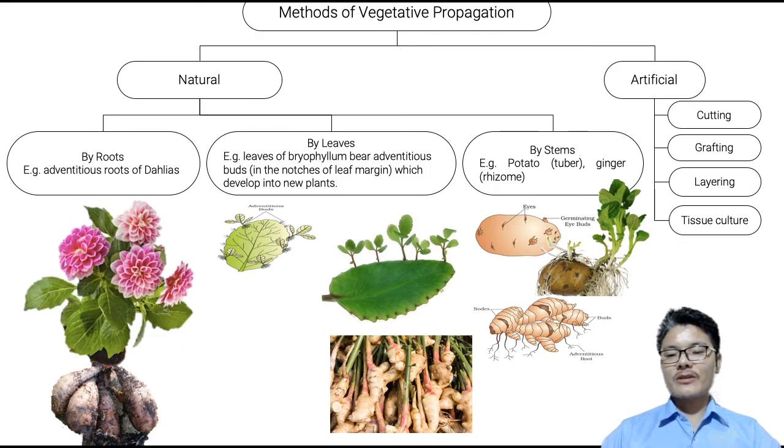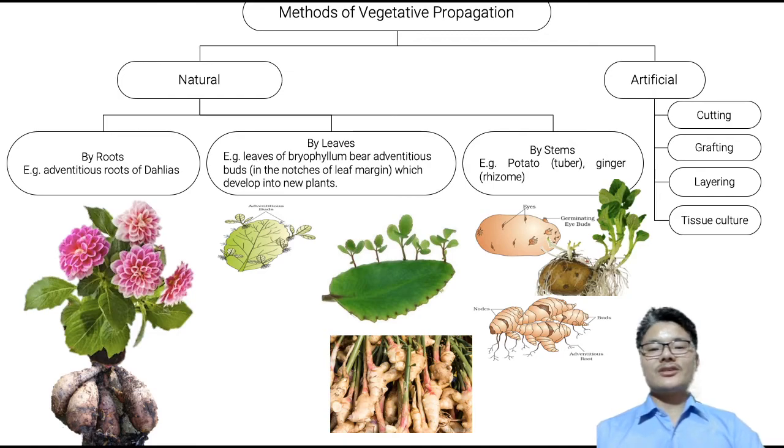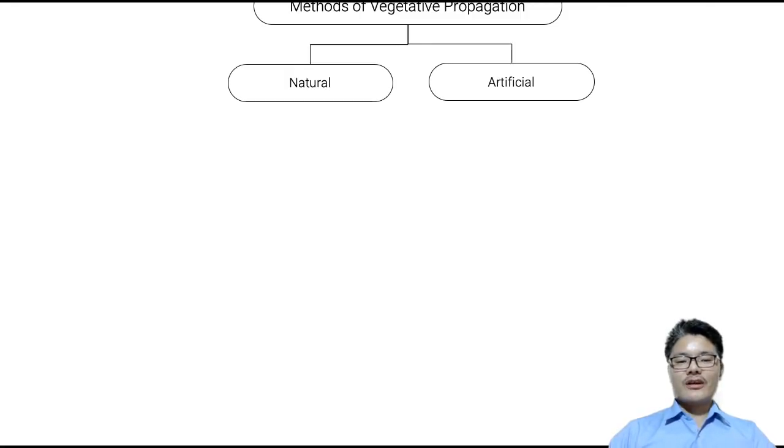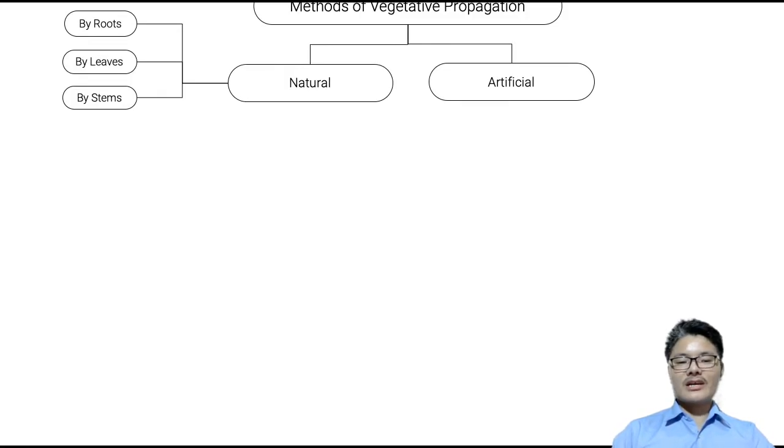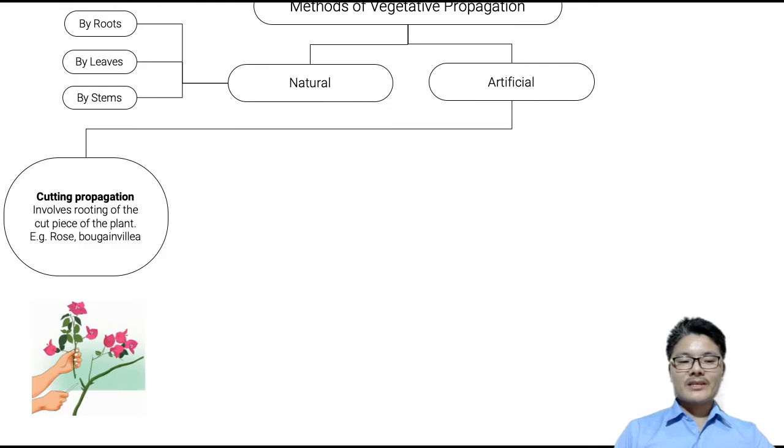Now let's discuss the artificial methods of vegetative propagation. We have already discussed the natural methods of vegetative propagation by roots, leaves and stem. Now what are the artificial methods that we can follow in order to vegetatively reproduce new plants? The first method is cutting propagation.